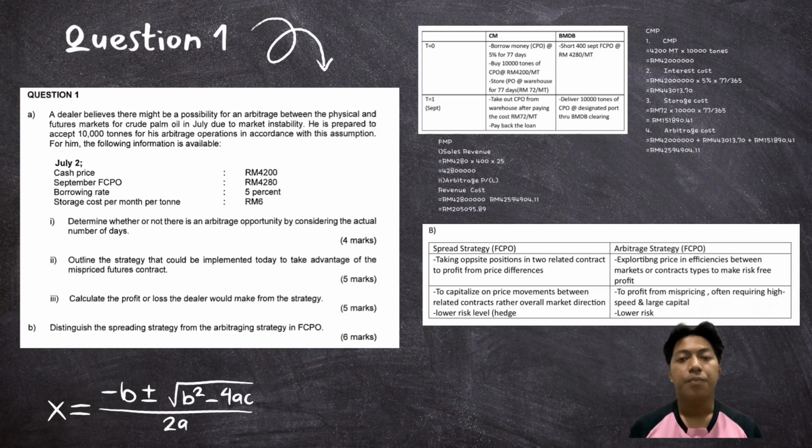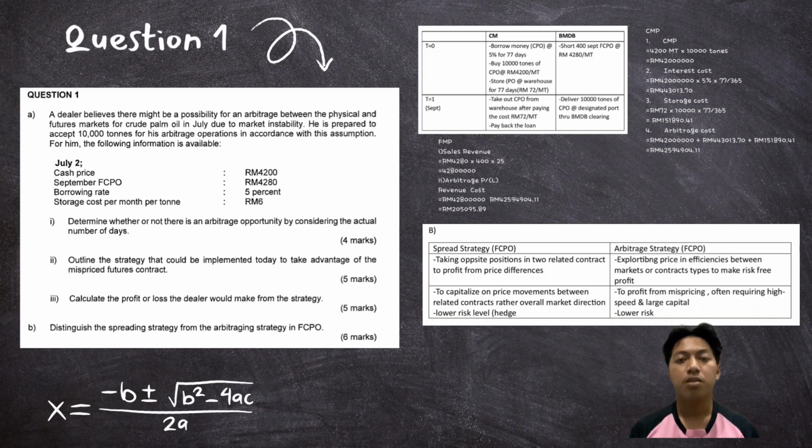For 1B, the spread strategy in FCPO involves taking opposite positions in two related contracts to profit from the price difference between them. It focuses on capitalizing on relative price movement between contracts and is generally used as a hedging strategy with lower risk exposure.